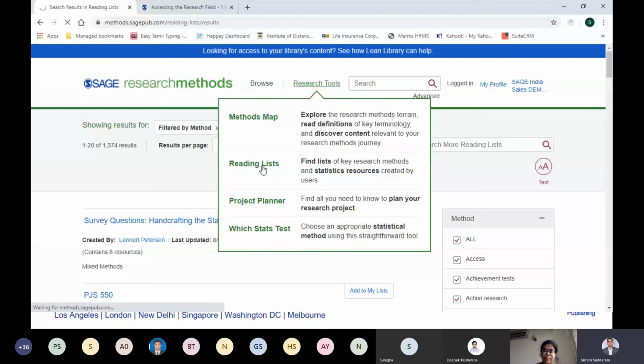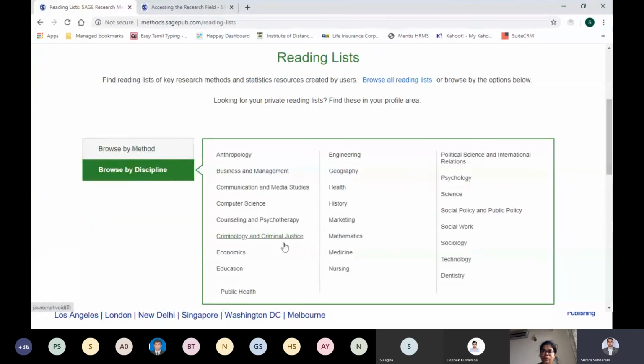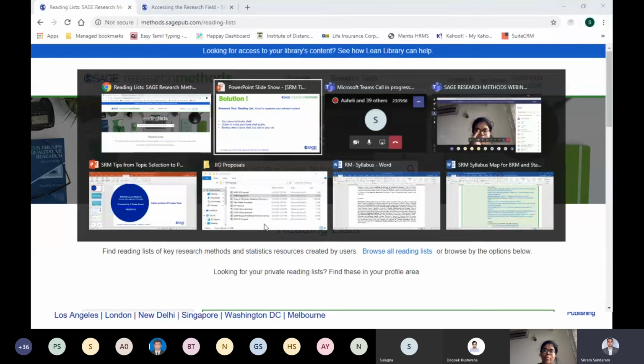The reading list tool will also allow you to browse reading lists or bookshelves by content type, by method, by discipline. Both ways it will help you find the bookshelves created by patrons using Sage Research Methods.